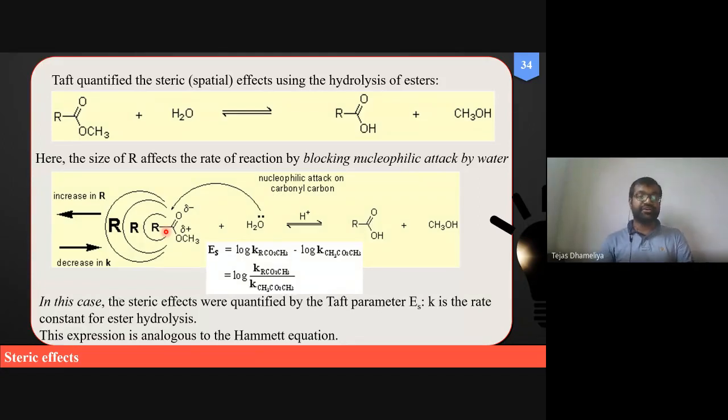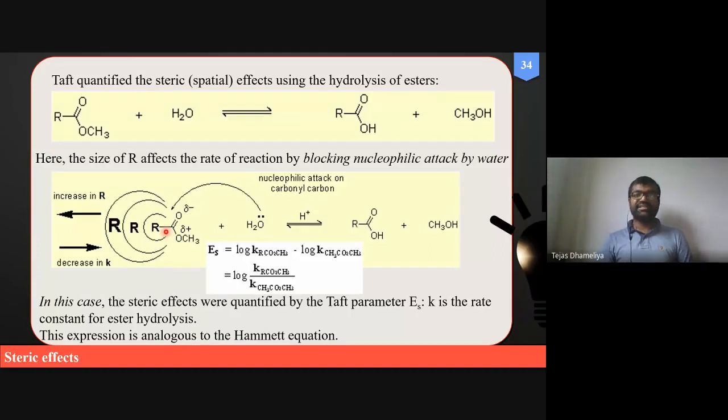So similarly here also, if R is a methyl group, a very small molecule, then definitely hydrolysis is easy. But if R is a bulky molecule, hydrolysis is not impossible, but it will occur at a slow rate.